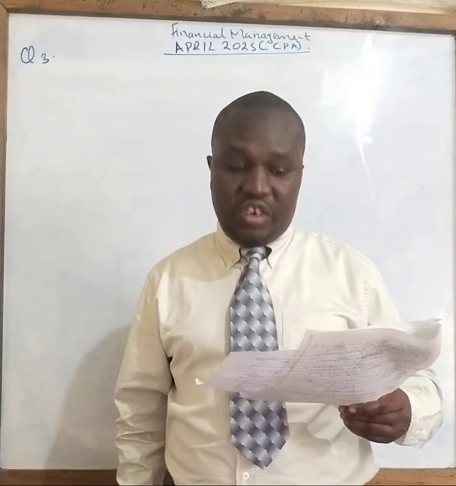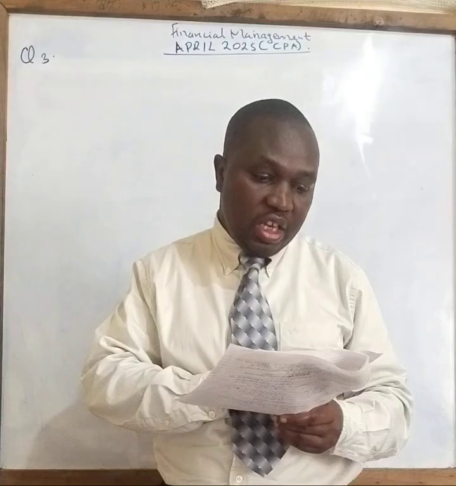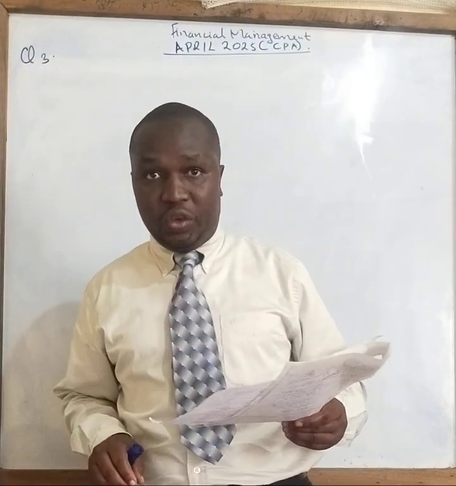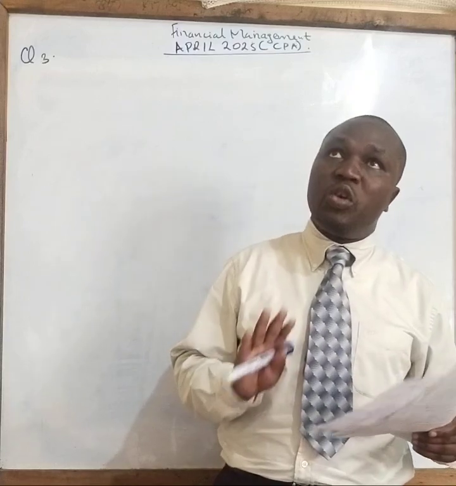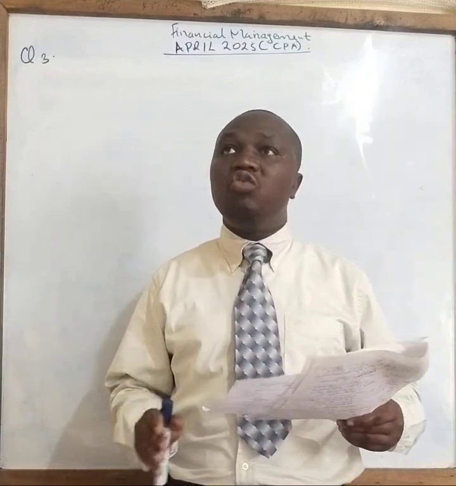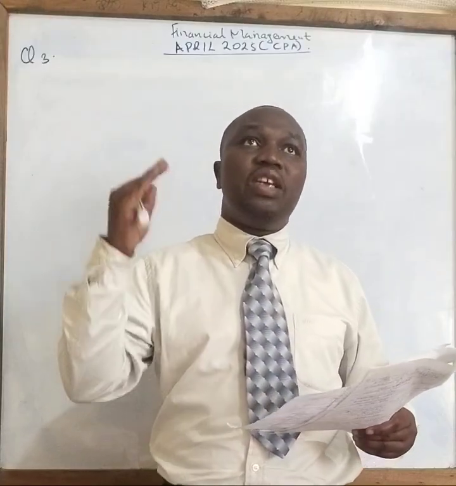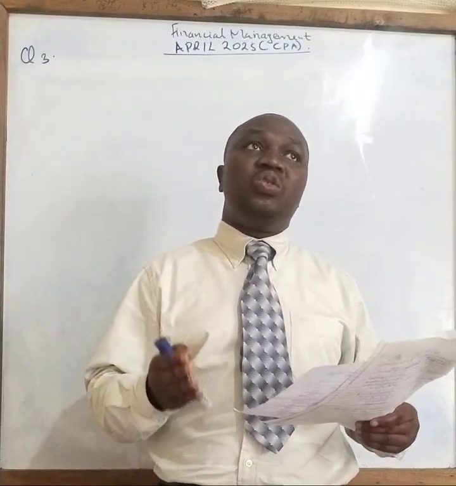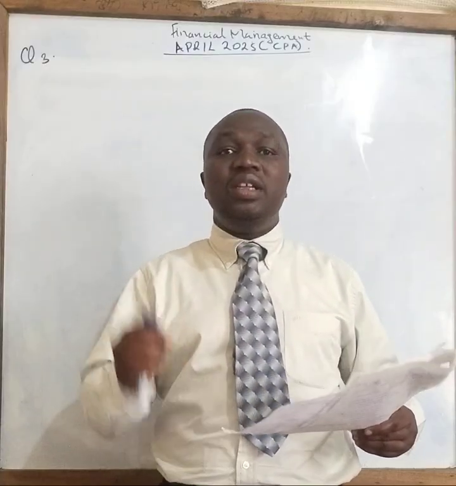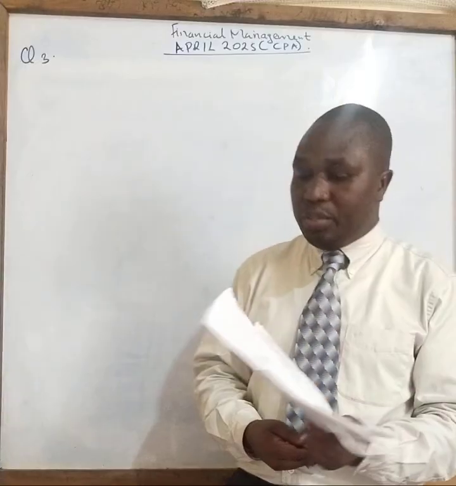So we have 6 projects: project A, project B, project C, and project D, and finally project E and F. Under this project, actually from the topic of capital investment or capital budgeting, we want to see how we are going to do the capital budgeting to determine the present value cash inflow. We are also supposed to determine the present value cash outflow, and the net present value. So therefore, this topic is very important.